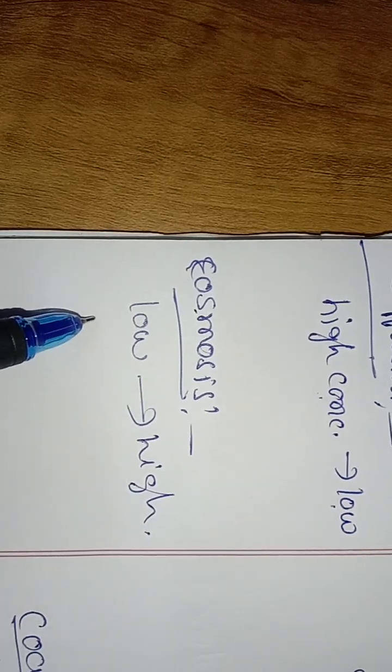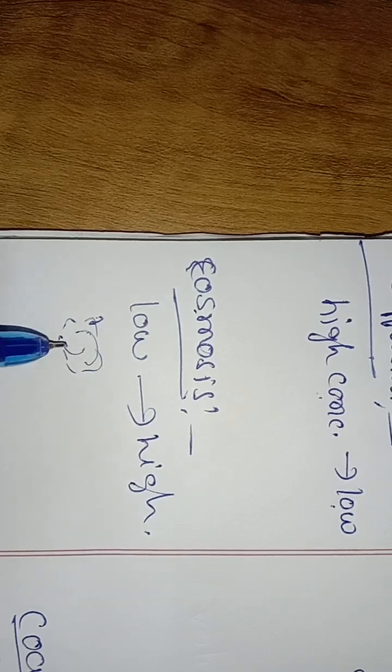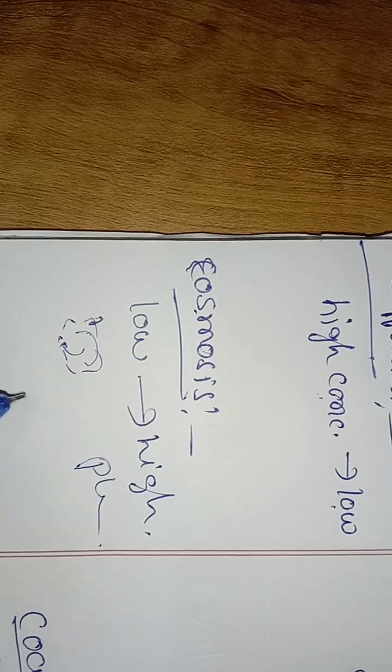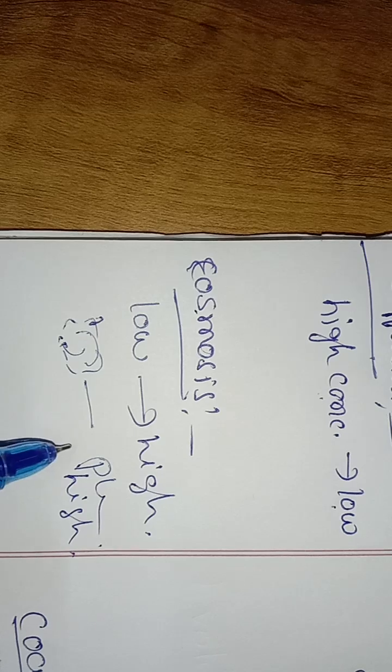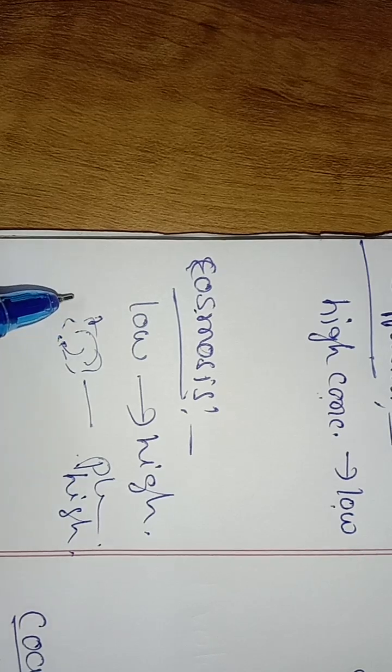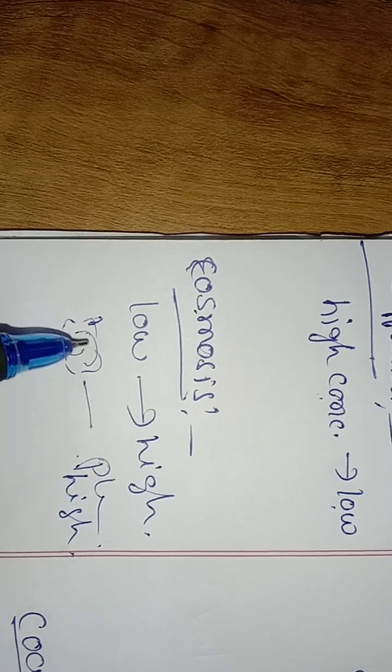Suppose materials in the soil are very few, but in the plant the content is highly concentrated. In diffusion they should go into the soil, but minerals from the soil are taken up by the plant. That is because of the osmosis process. We'll see this.